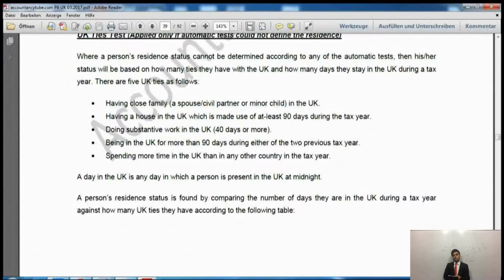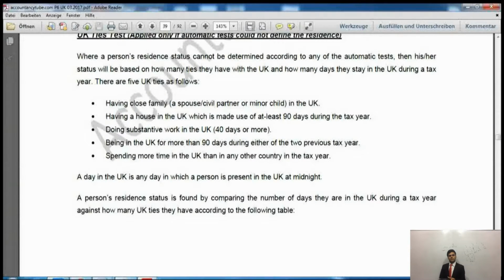In the other case, say for example, another person arrived in the UK at 11:30 p.m. at night, stayed for 2-3 hours in the UK, and then took another flight at 5 in the morning on the next day.